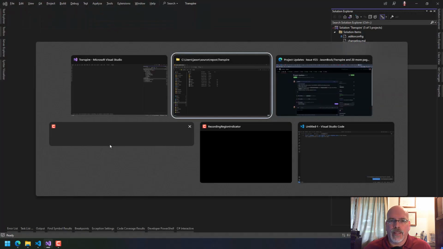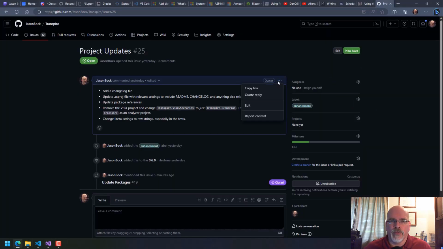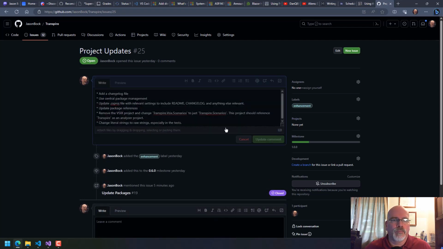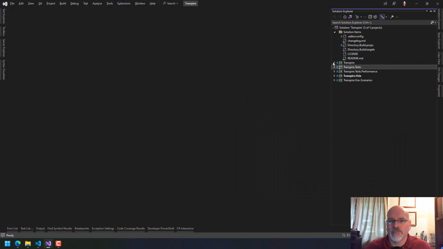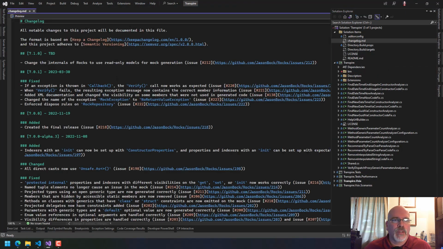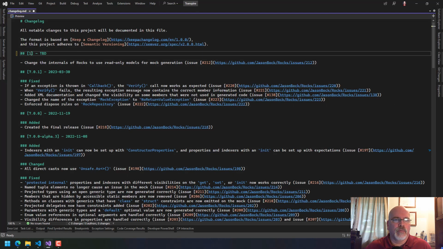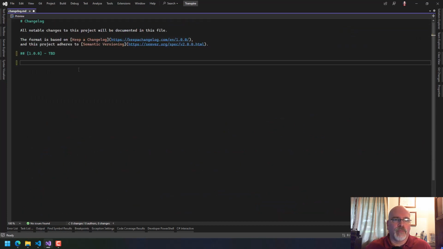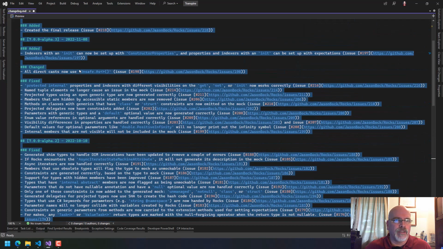So what did I just say? We want to use central package management. Okay, so we're just basically trying to do the changelog. Okay, so this will be 1.0.0 to be determined, and that's it, because we're not going to have anything. We're going to have, like, added, right? Yeah.